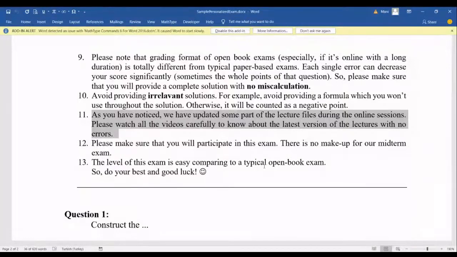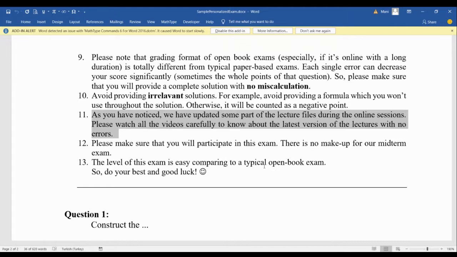If you know what we mean by the weekly assignments and you can solve similar questions, then it shouldn't be any problem. Obviously, the level of the midterm is harder than the weekly assignments, but if you already know how to deal with weekly assignments, I'm sure you won't have any difficulty throughout this midterm exam.